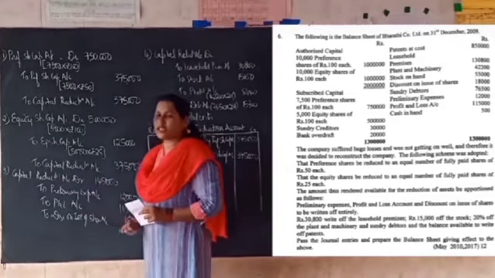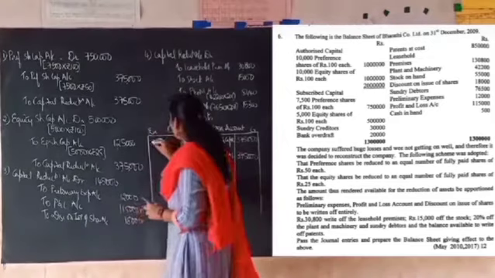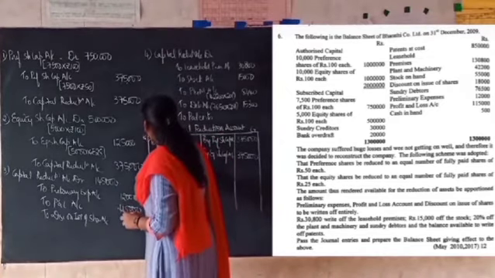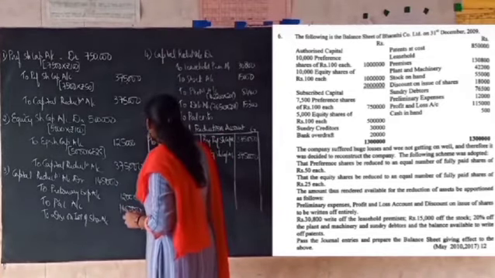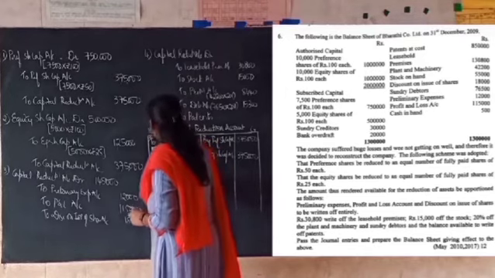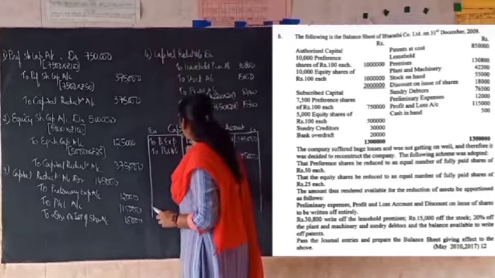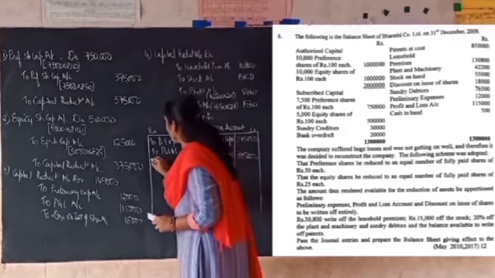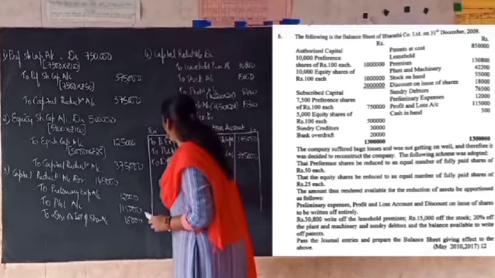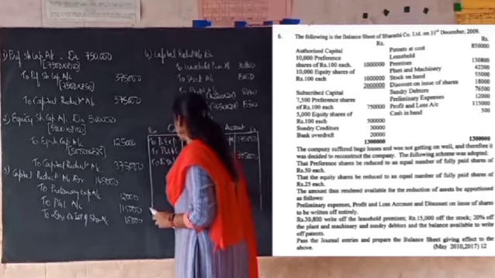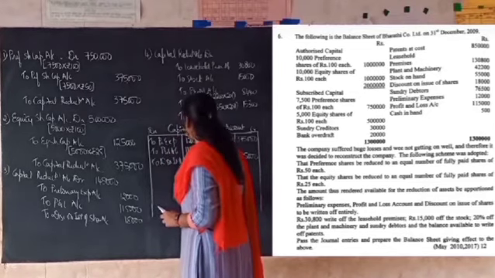Then in the third entry, for writing off the fictitious assets, we have passed the entry capital reduction account debit to these fictitious assets account. So in the capital reduction account, we have to write to preliminary expenses 12,000, to profit and loss account 1,15,000, to discount on issue of shares account 18,000.